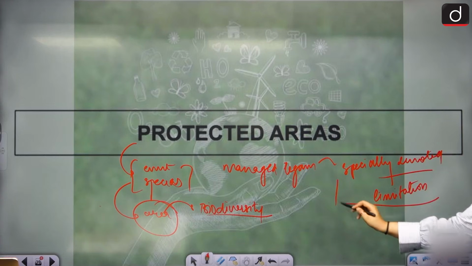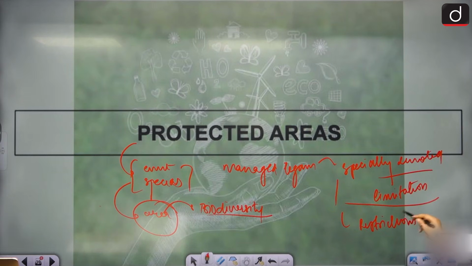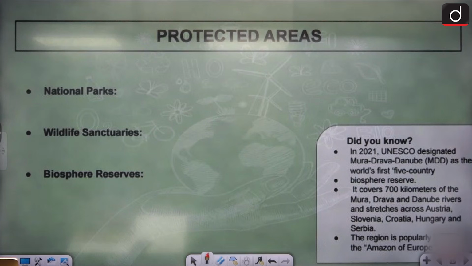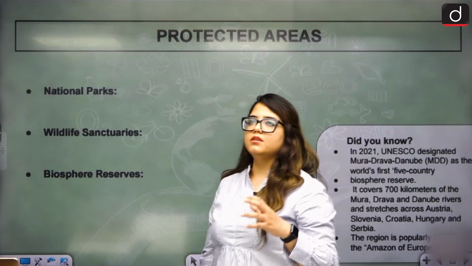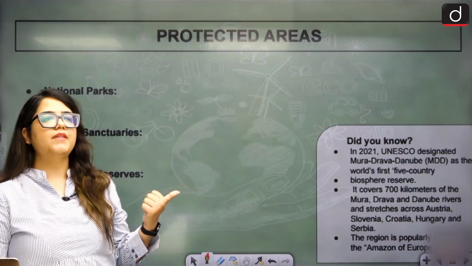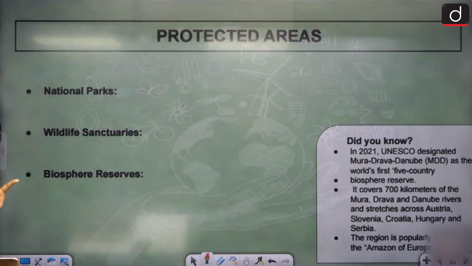And then there are restrictions imposed, like you cannot go here, you cannot set up shop here, human entry is not allowed, etc. So they become different kinds of protected areas. Okay. So now basically what we have, in different terms of protected areas, is national parks, wildlife sanctuaries, and biosphere reserves. One by one we'll talk about them.